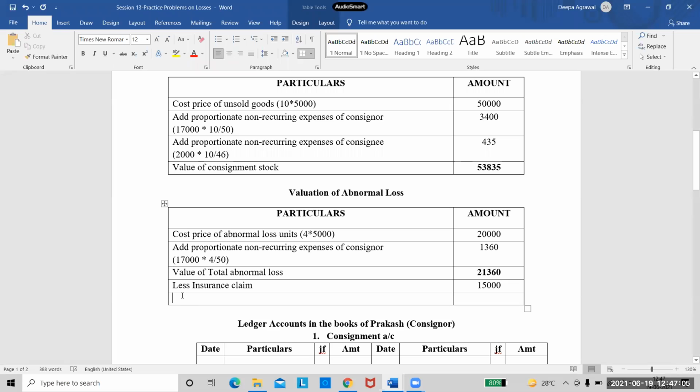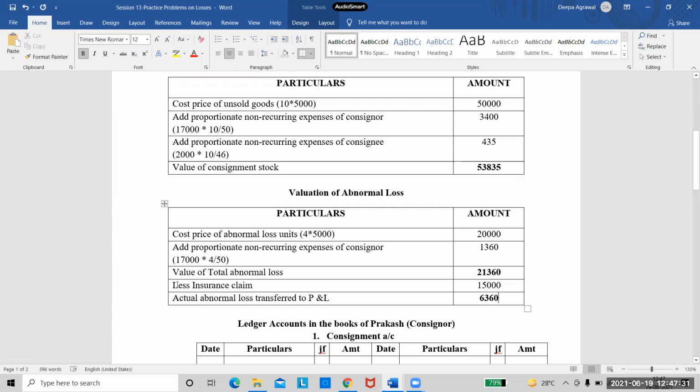So then I will be left over with the actual abnormal loss transferred to P&L account. So it would be 6,360, right? Yes, ma'am. So that is my abnormal loss.